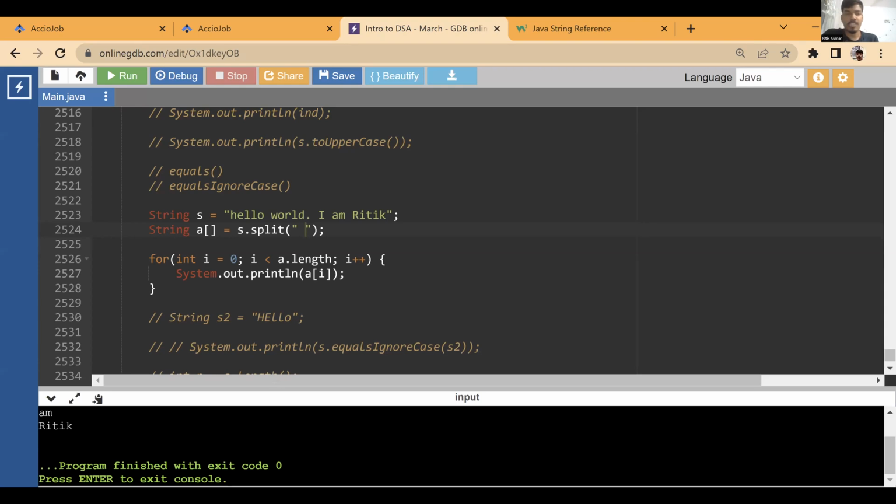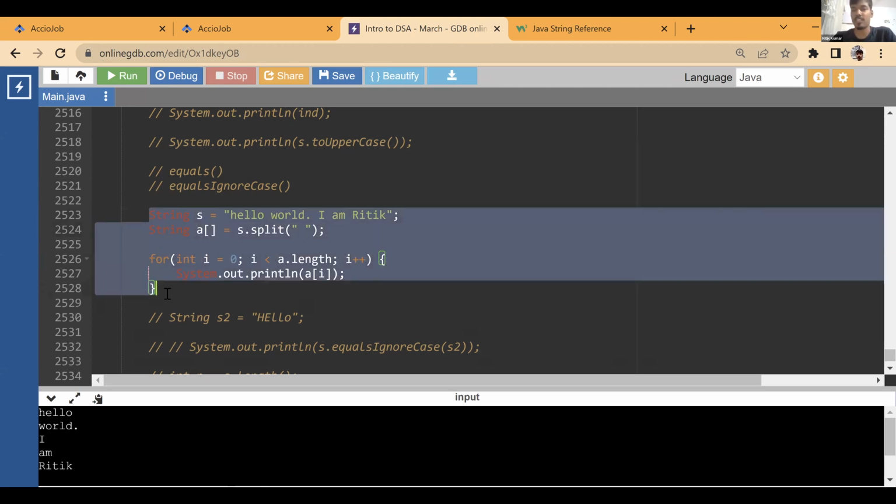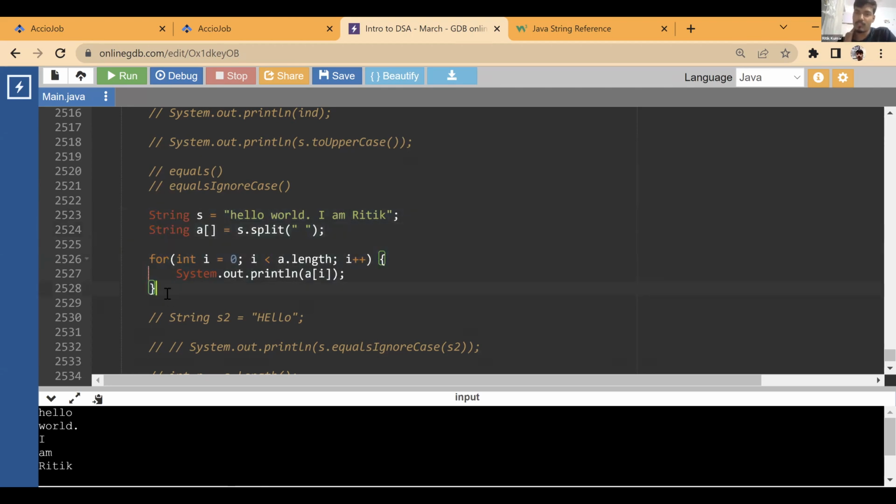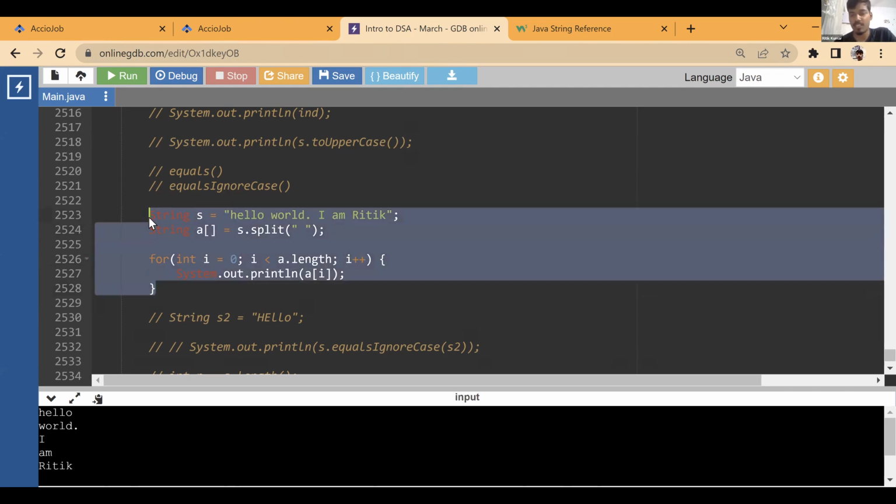Can we do this? Can you all do this? So get an array of words out of a string. Yes, very easy. You just need to traverse the string, create a string, put it into an array, right? So you already know how to count the words in a string, right? So that makes your life even easier. Very easy. See? So similarly, all the string functions you can easily implement.